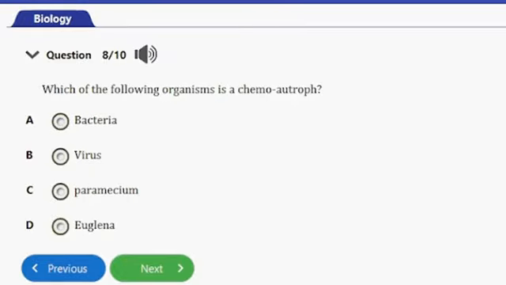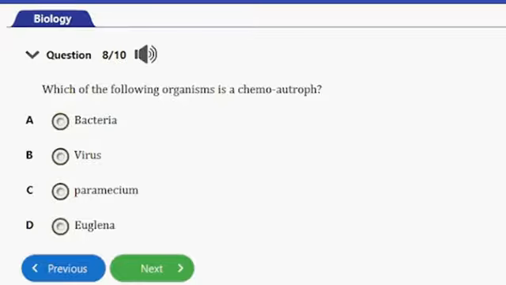Question number 8. It says, which of the following organisms is a chemoautotroph? We have A, bacteria, B, virus, C, paramecium, D, euglena. So guys, the answer to this question here is option A, and that's bacteria.